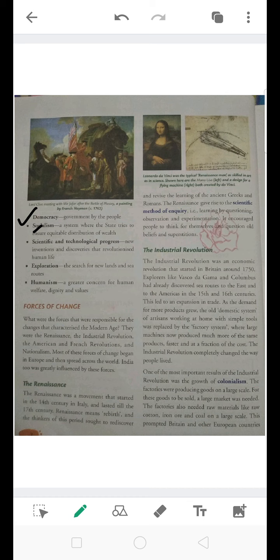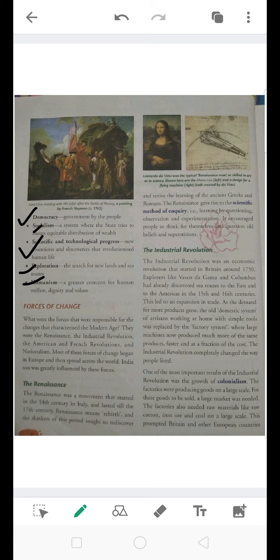Then we have scientific and technological progress. New inventions and discoveries that revolutionized human life. In the modern period, science and technologies were more and more introduced to the Indian people. So they started discovering new inventions and they revolutionized human life with the new accessories. Then we have exploration. Because we had new technologies over here, they started searching for new lands and sea routes, and so exploration was also one of the features of the modern age.